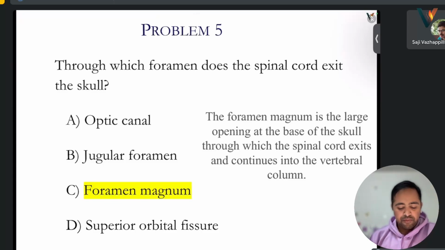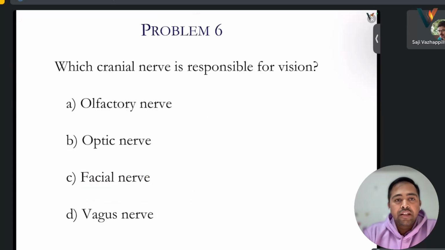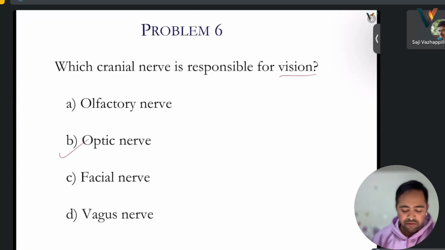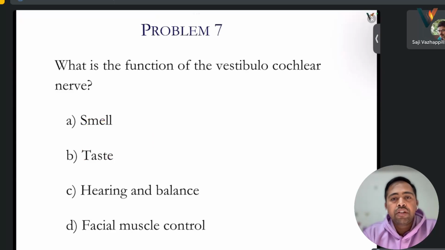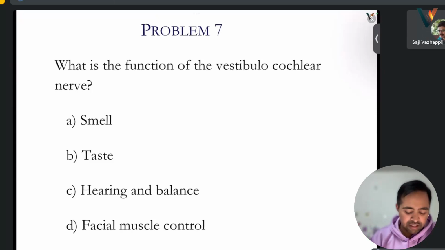Okay, so let's move to the next question. Which cranial nerve is responsible for vision? That is already optical, a rephrasing of that. So it is the optic nerve. What is the function of the vestibulocochlear nerve? It is for smell, taste, hearing and balance, or facial muscle. Hearing and balance.